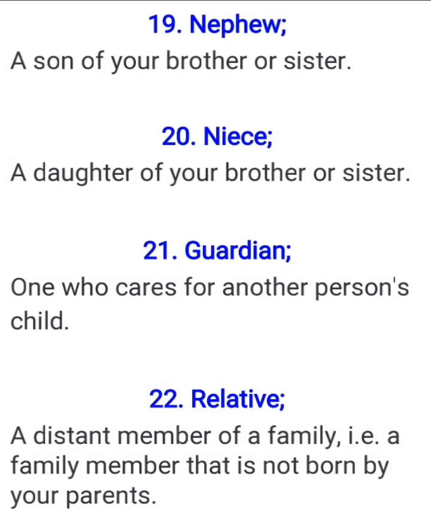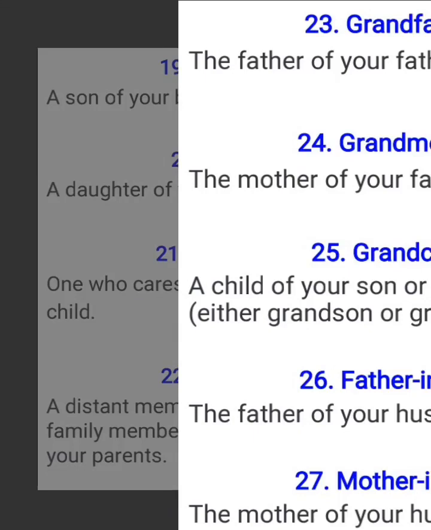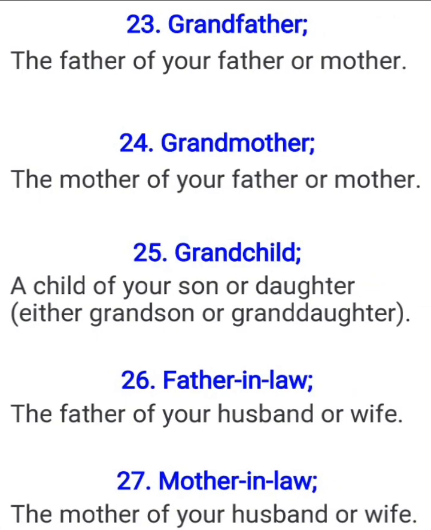Then we now go to the next one, talking of grandfather. We have grandfather, grandmother, grandchild. But before we do, I want to draw your attention to something. When we are writing grand in relationship, we also don't put a hyphen like in step. So it's only half that has a hyphen.